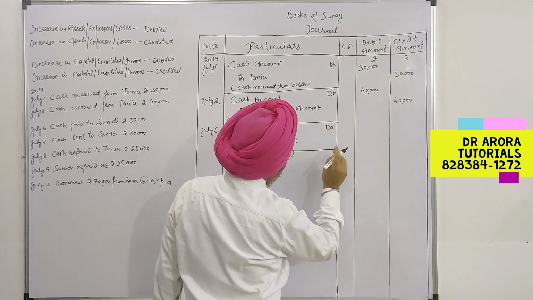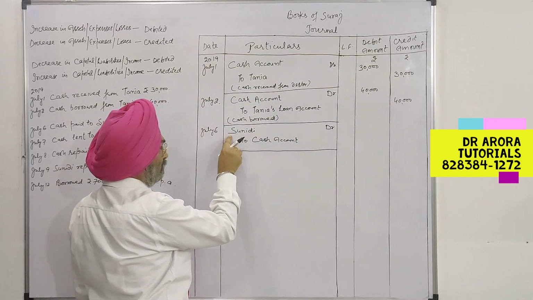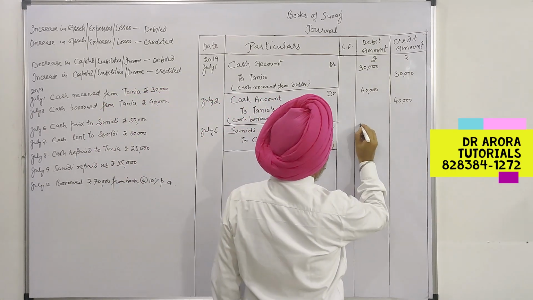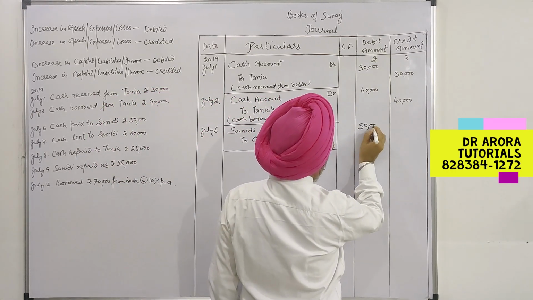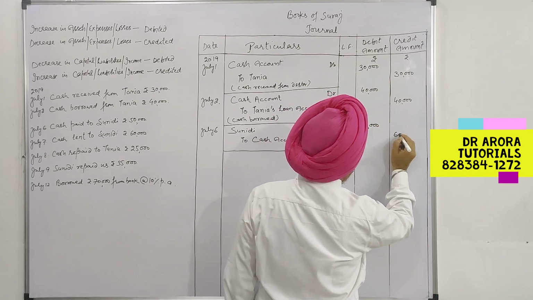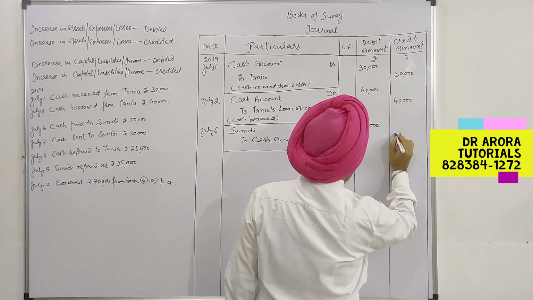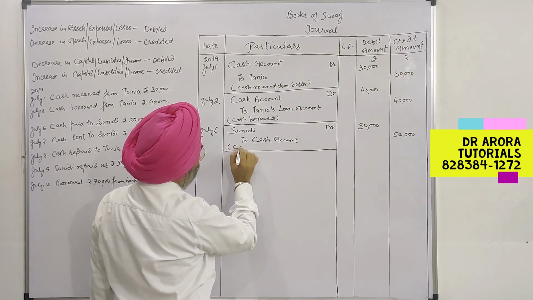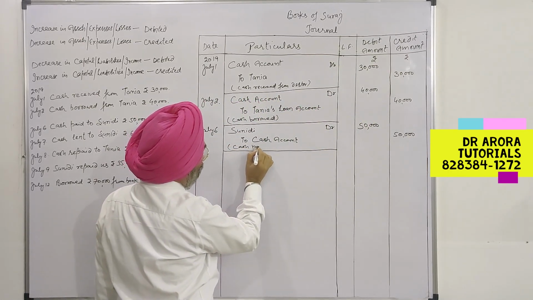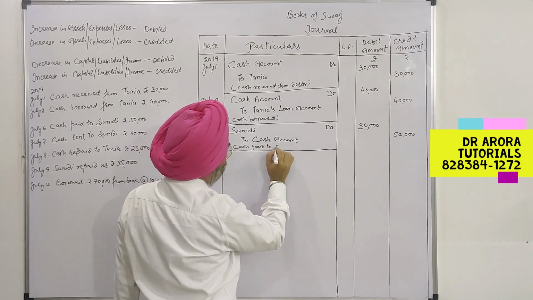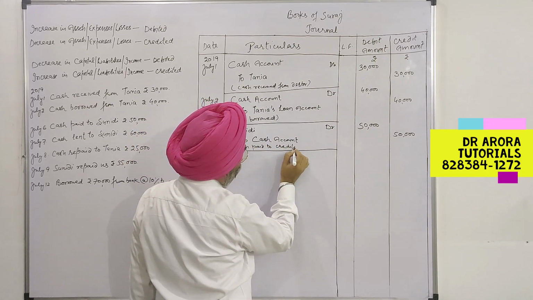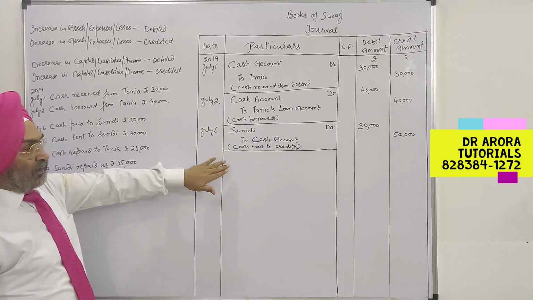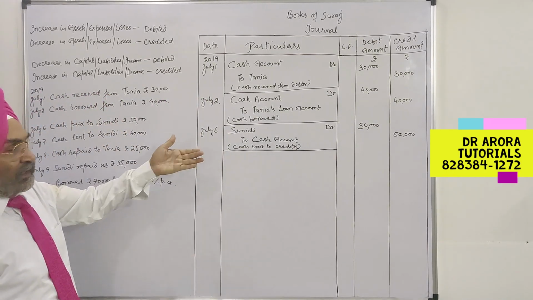If we apply the traditional rules, debit the receiver, credit what goes out. Being cash paid to creditor. Sunidhi was our creditor and we have paid the cash to our creditor.